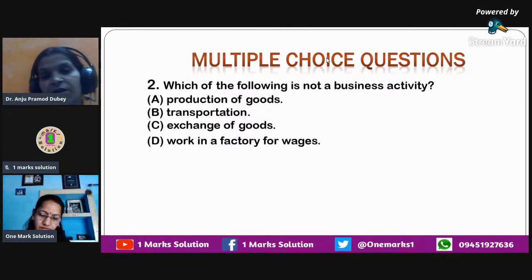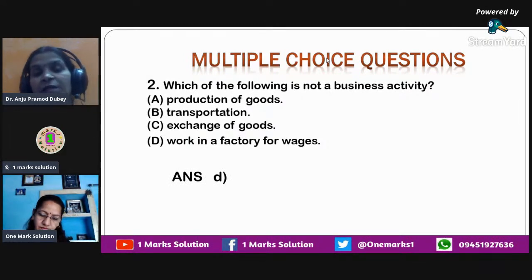So over here, work in a factory for wages is the only thing which you should not consider as a business activity, because the rest of the three options on top are all done with the intention of business.